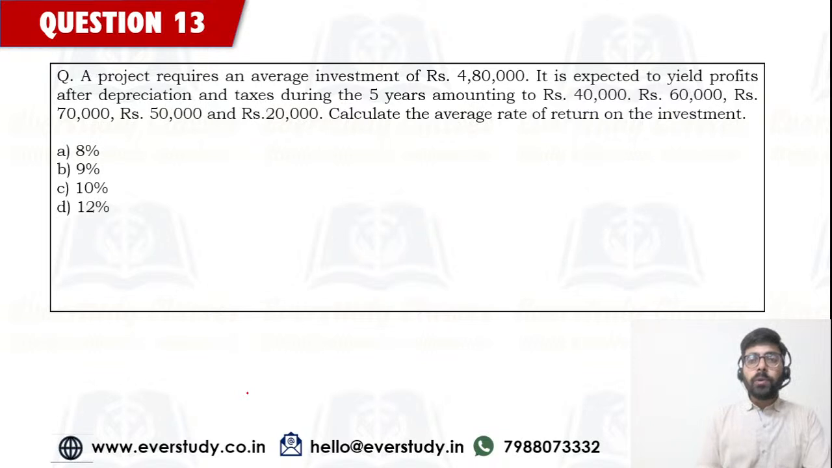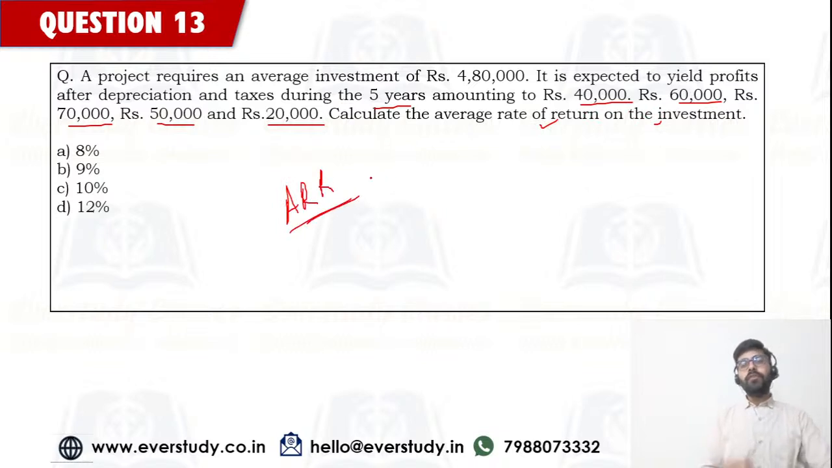A project requires an average investment of rupees 4,80,000. It is expected to yield profits after depreciation and tax during the 5 years amounting to 40,000, 60,000, 70,000, 50,000 and 20,000. We have to calculate the average rate of return on the investment. So ARR, average rate of return, this is what we have to find out, or you can also call it accounting rate of return.